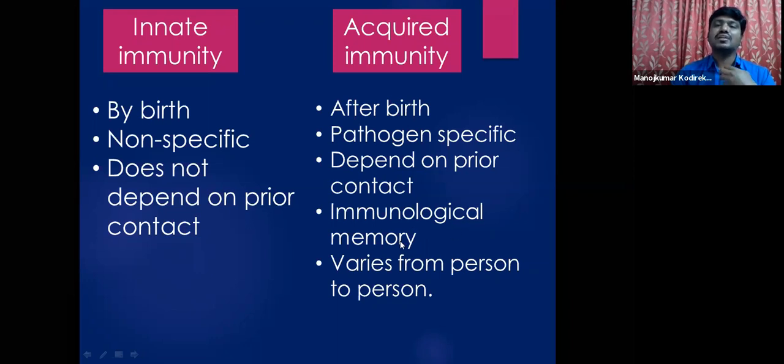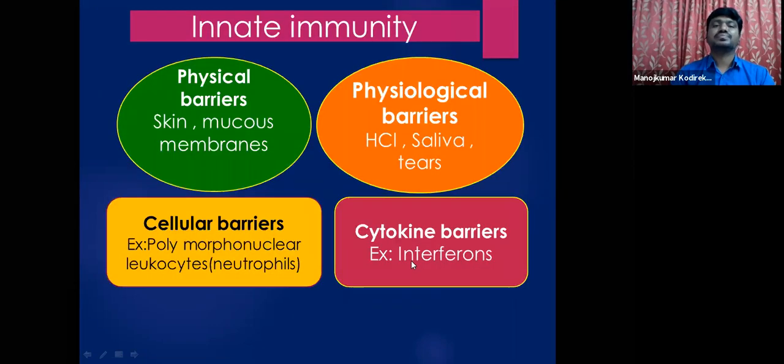And this is mainly based on immunological memory. Once our body is infected by a pathogen, it slowly develops this immunity, and memory cells are produced in the course of fighting those pathogens. These memory cells keep track of these pathogens, and that phenomenon is called immunological memory. And this varies from person to person; it is not the same in all persons or in all living organisms.